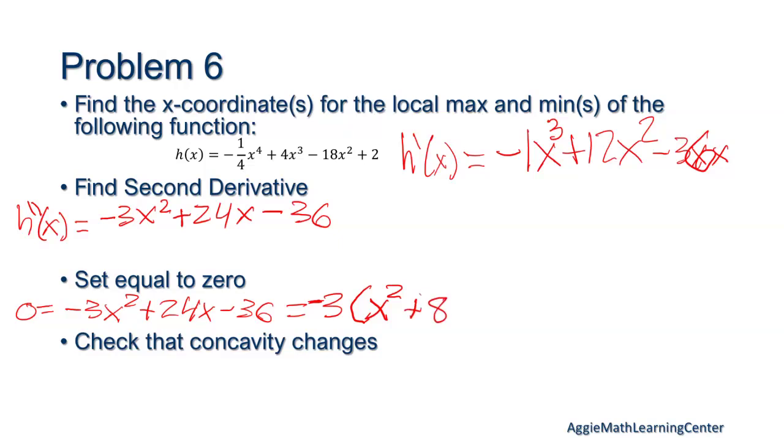Oh, it's -8x, then plus, is it 12? Yeah, okay. Then when we divide by -3 on both sides, the 0 just is still a 0, so we can just get rid of that.